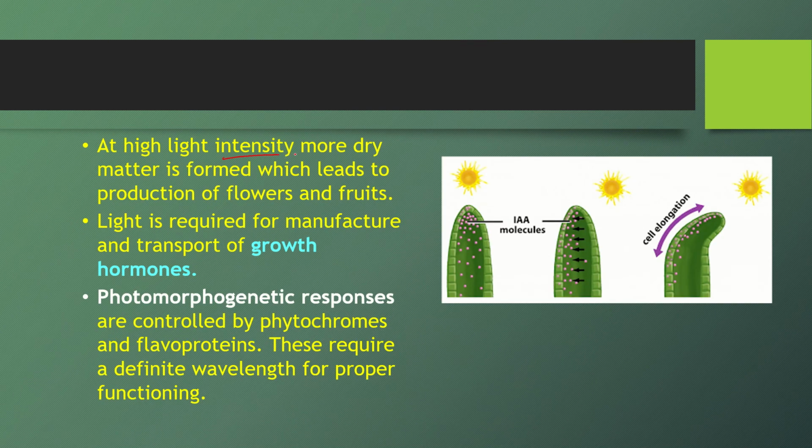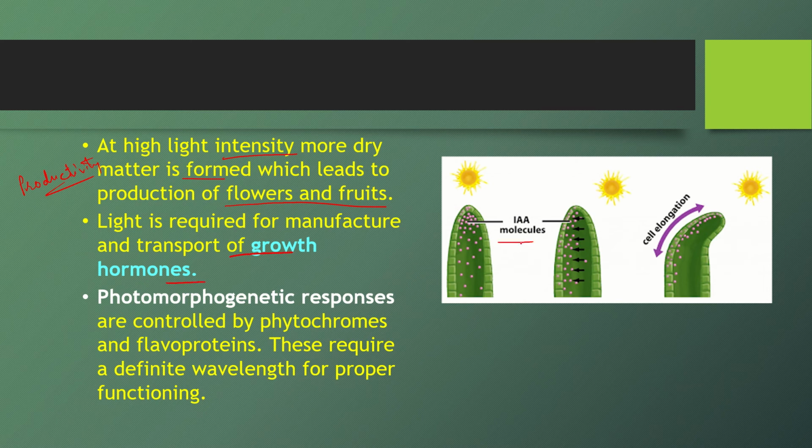Then at high light intensity, more dry matter is formed. And we all know that productivity of a land is dependent upon its dry matter. So if there is more light, more will be the productivity of the land. And if the plant is able to generate enough of the resources, then ultimately for the sexual reproduction, flower and fruit formation is also enhanced. Light is required, as we have discussed earlier also, for growth hormones, their production and transport.